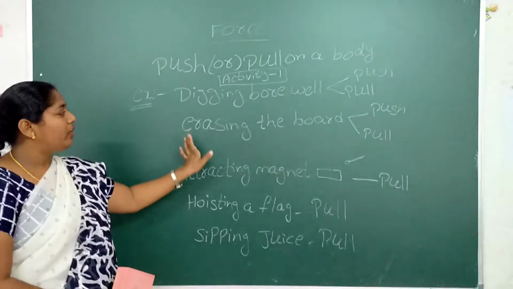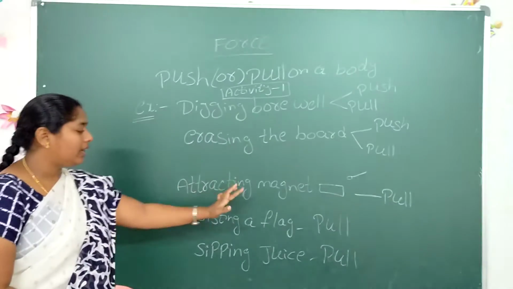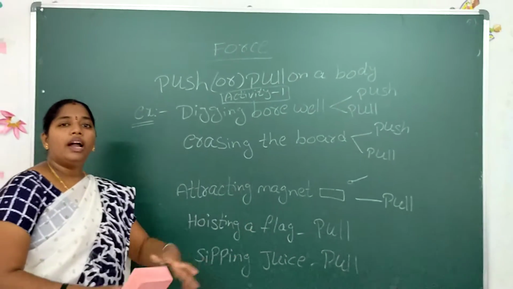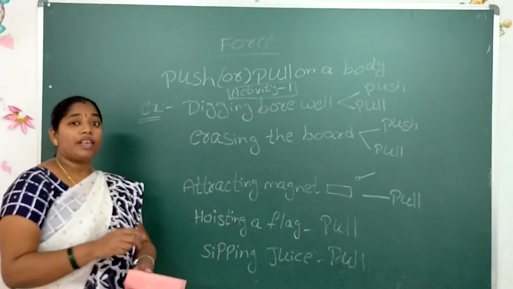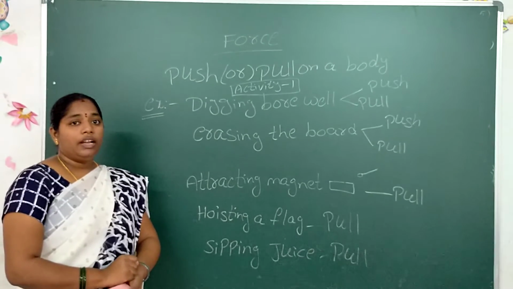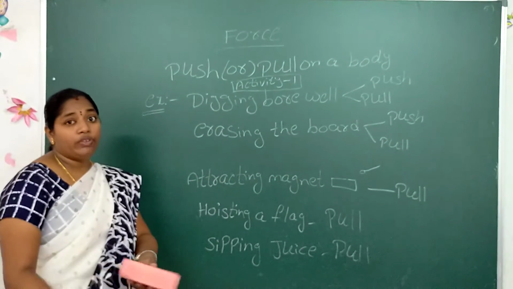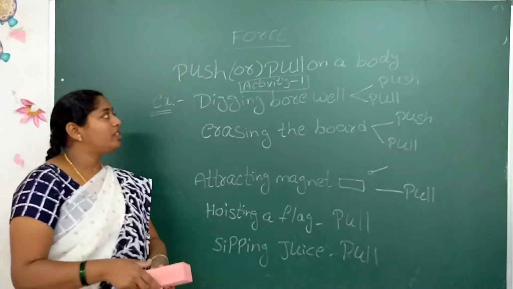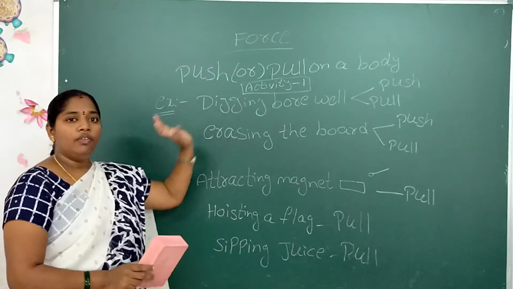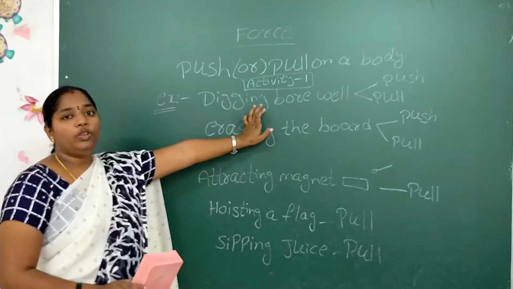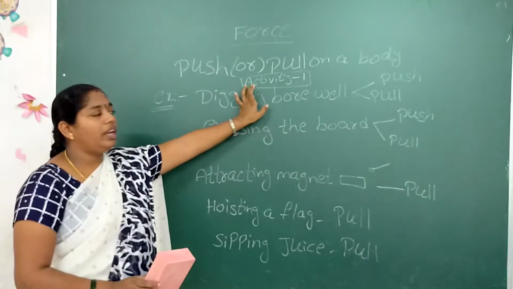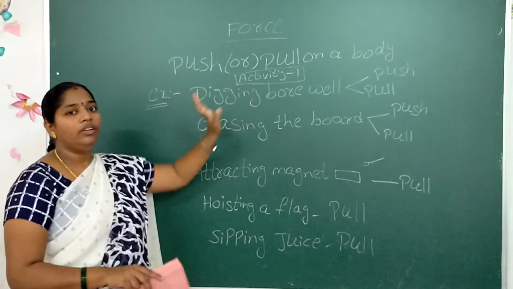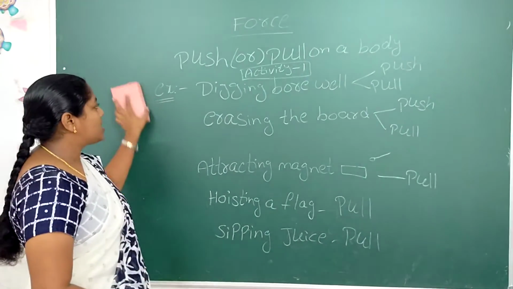Examples: digging a borewell, erasing a board, attracting a magnet, hoisting a flag, sipping juice, and other examples like sucking, and lifting the school bag from the ground. Those are the examples of the force. You can do the activity table 1 activity. You can fill it after you read the textbook. Okay, next.